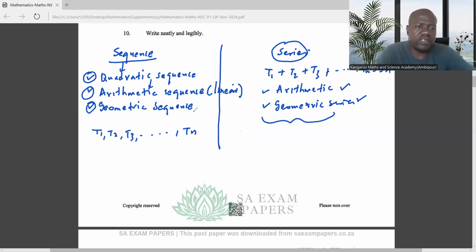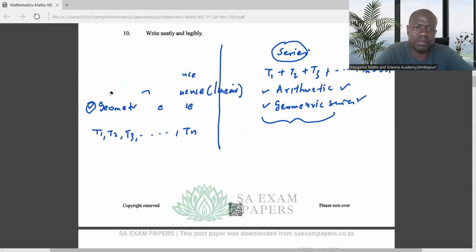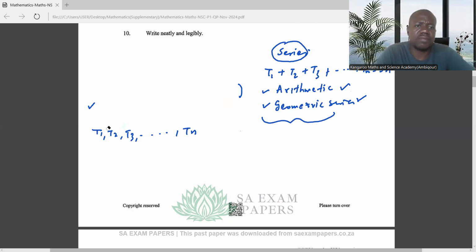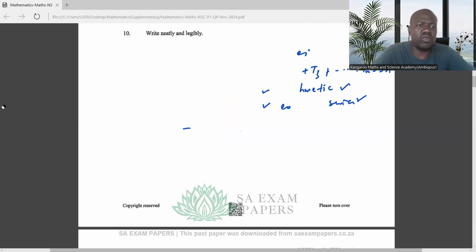Then, after having prepared the sequences and series with examples, this is my advice. You can now move on to functions and graphs, because I want to start with those questions that have a lot of marks. So you now go through functions and graphs, which is topic 3.